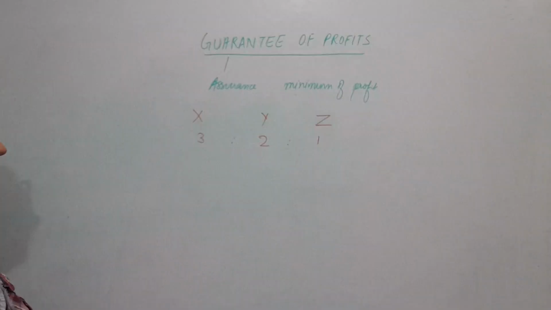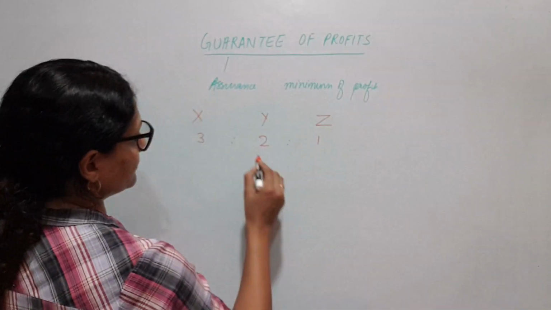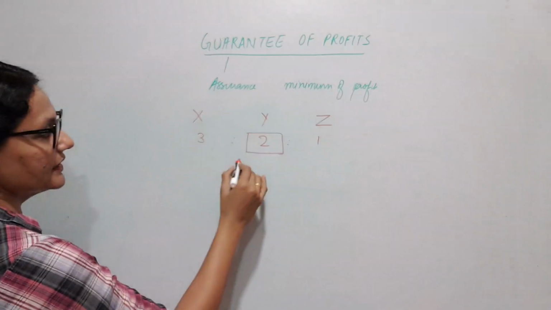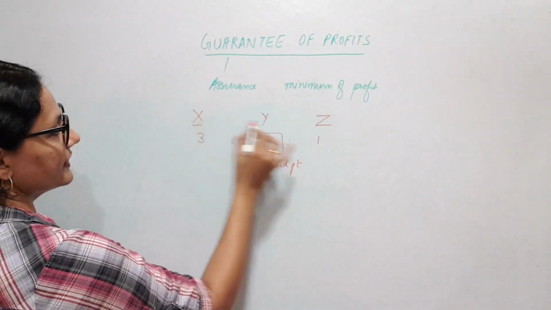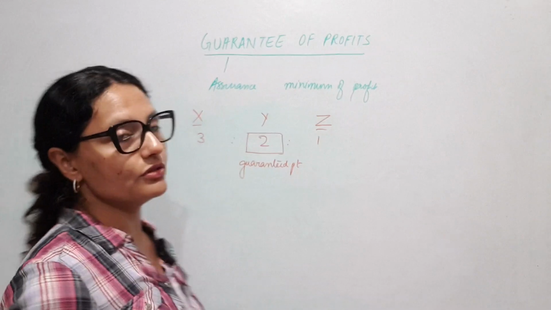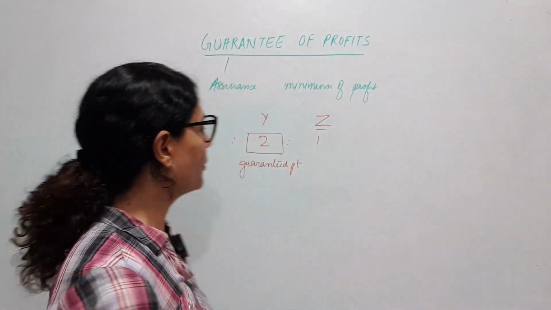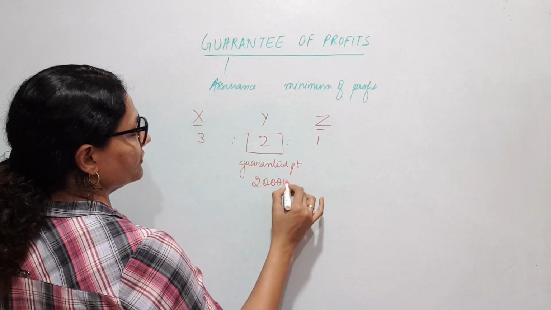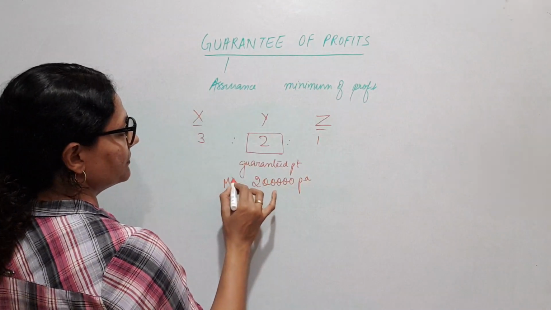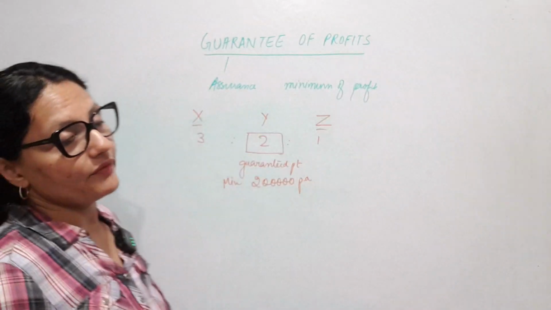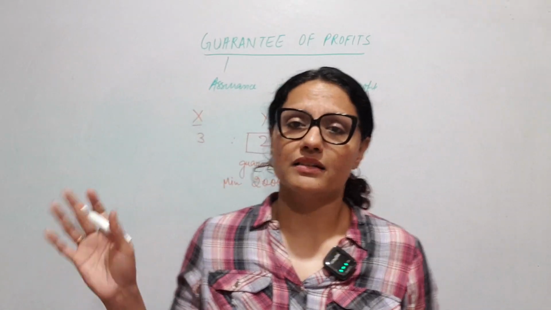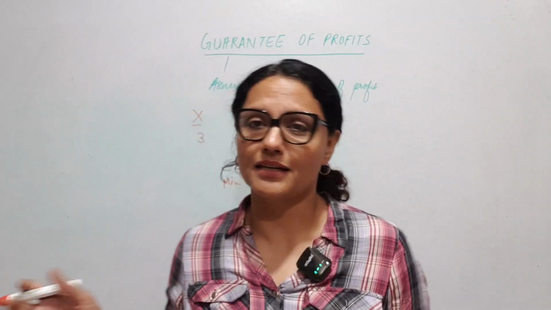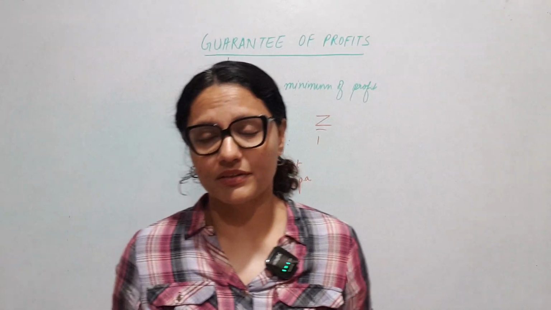Now let's say Y is the guaranteed partner, and X and Z say that we are going to assure you a minimum of 2 lakhs of profit every year per annum. Whenever we are talking about this minimum 2 lakhs, we usually mean the divisible profit, leaving apart interest on capital, salary, commission, etc. We don't take all that into consideration when we're talking about divisible profit, meaning guarantee here.